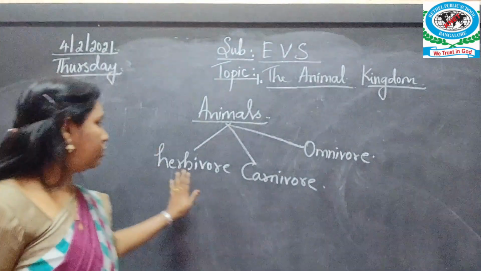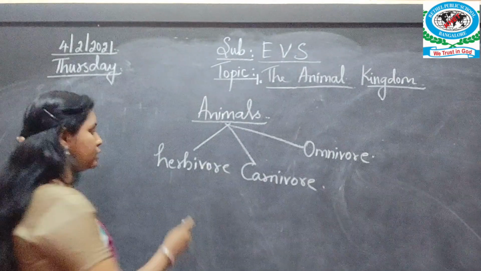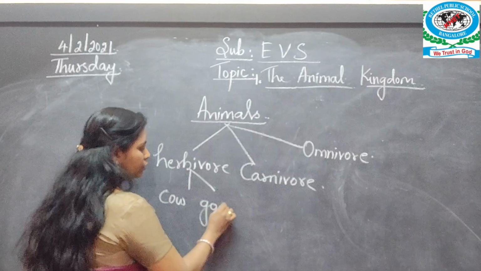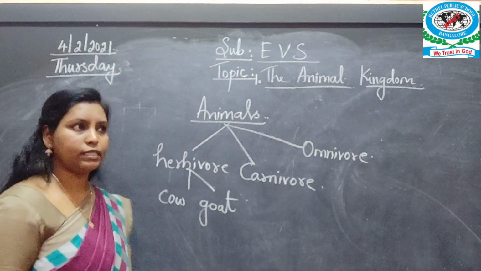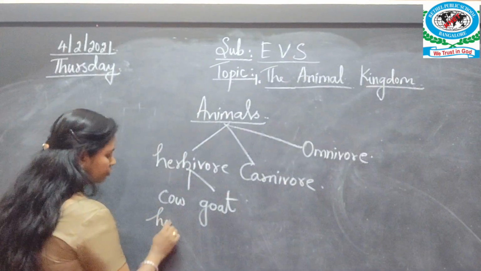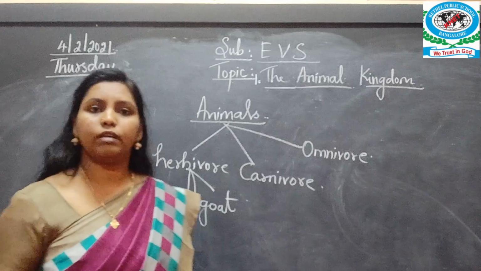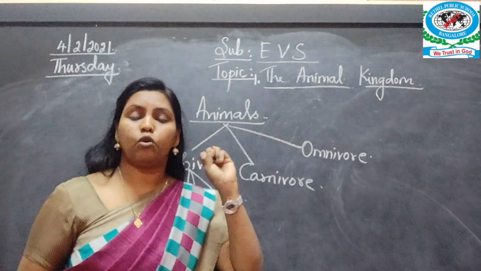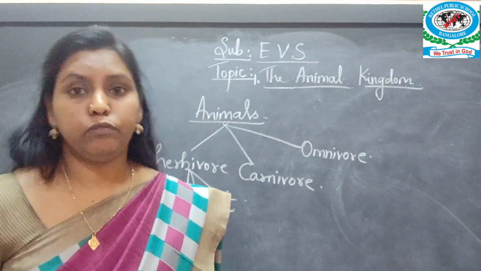For example, what example can you give for herbivore here? I can see cow, goat. Then what else? Yes. Then horse. So all these are examples of a herbivore. It eats only plant and grass and such type of food.